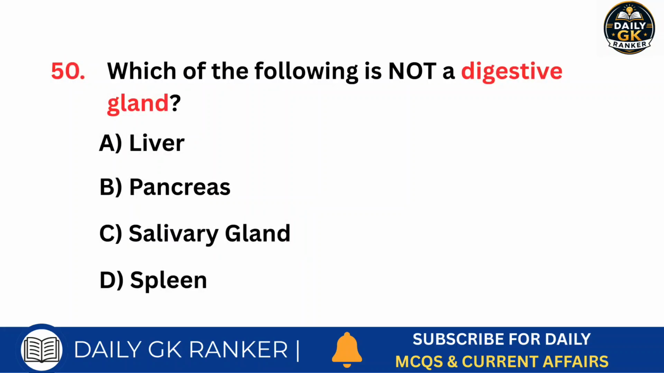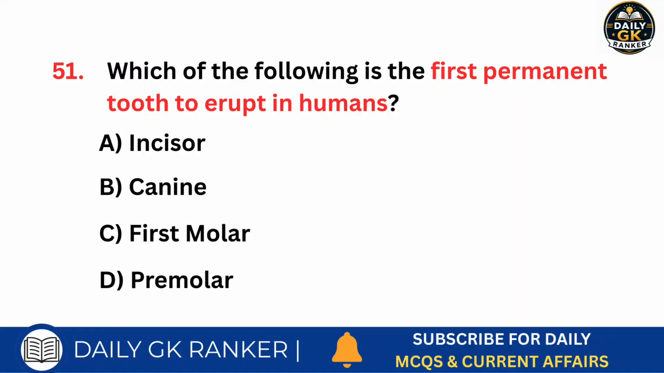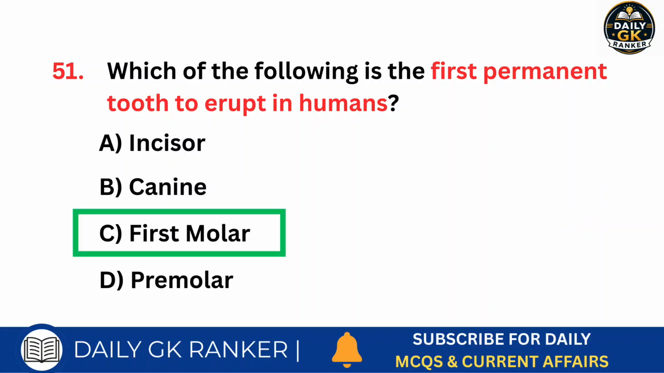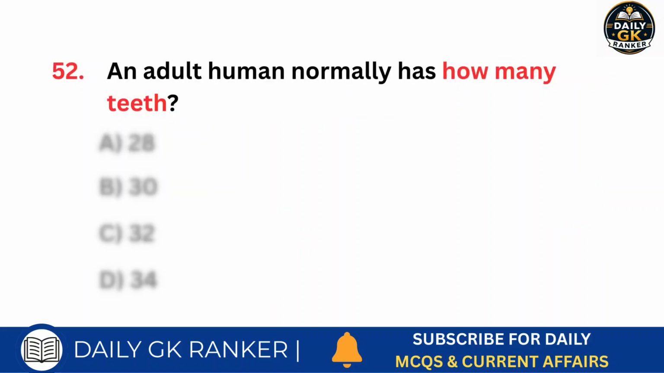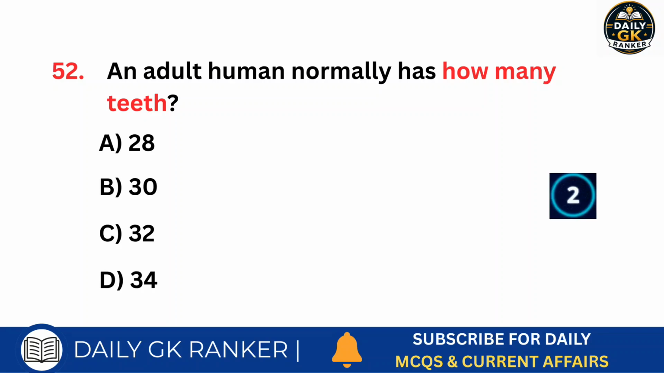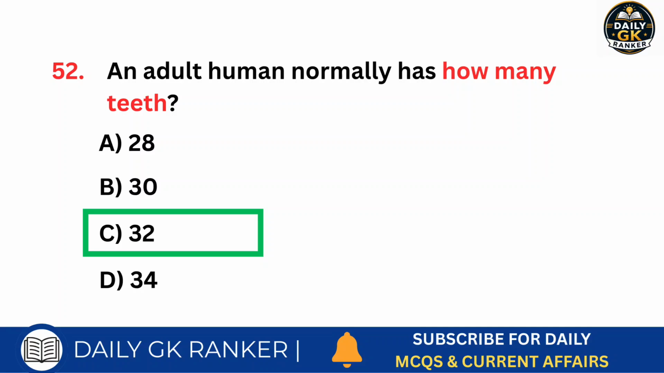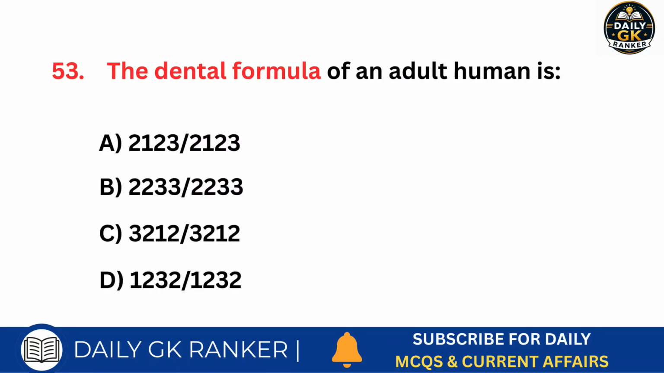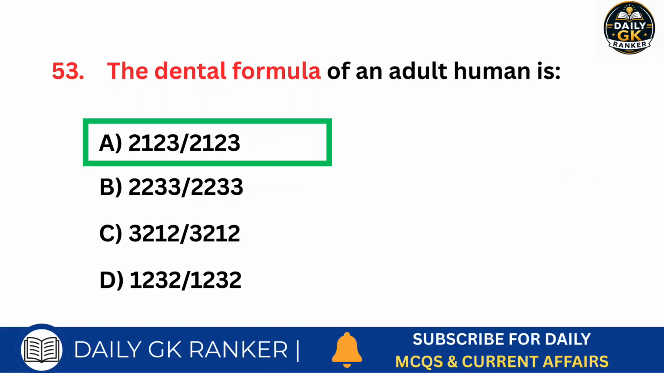Which of the following is not a digestive gland? Answer is spleen. Which of the following is the first permanent tooth to erupt in humans? Answer is first molar. An adult human normally has how many teeth? Answer is 32. The dental formula of an adult human is. Answer is 2123 to 123.